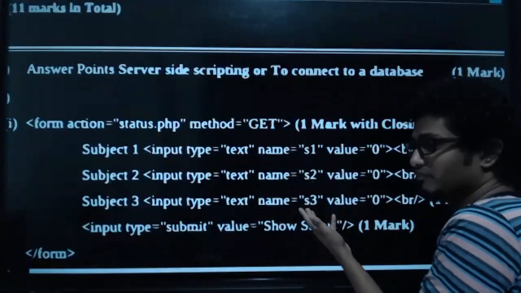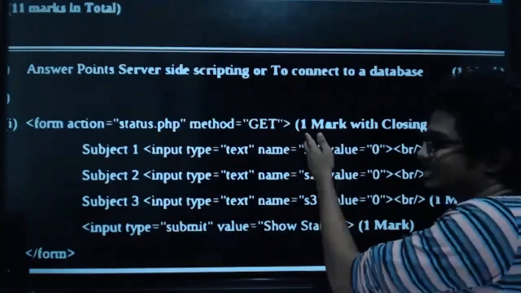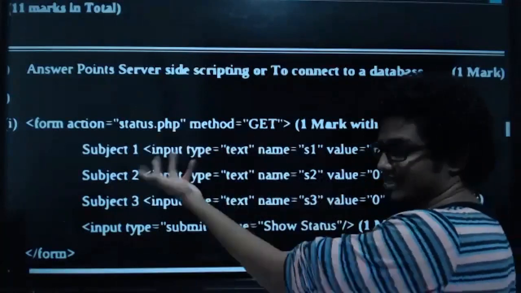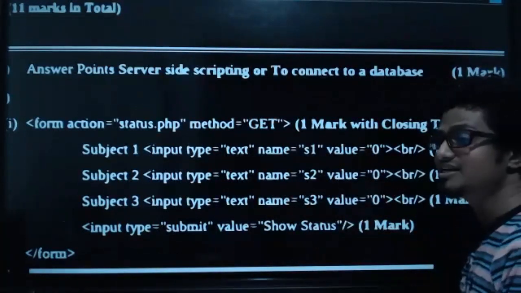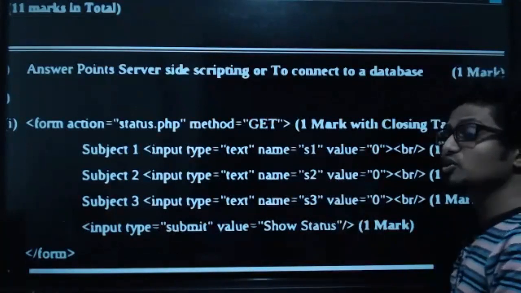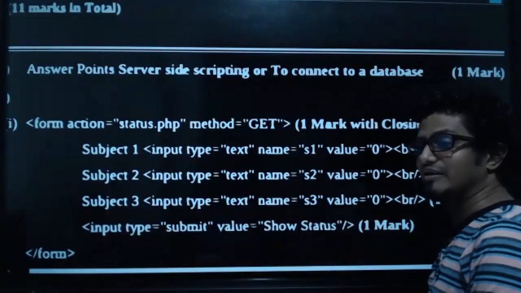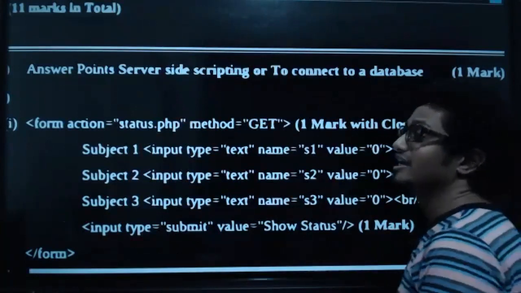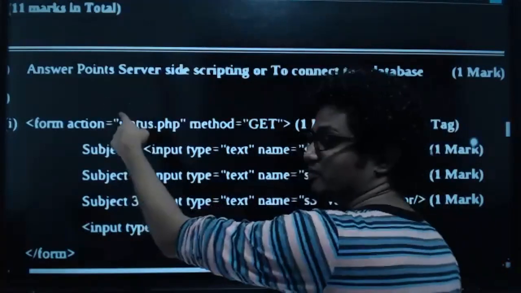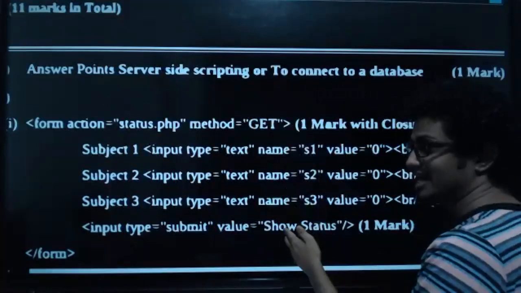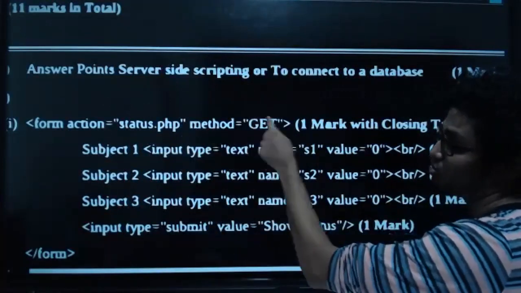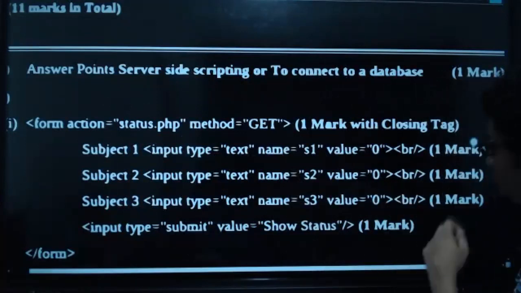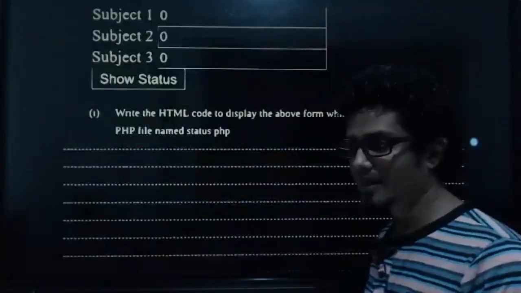Maybe sub 1, sub 2, sub 3, whatever you want. But make sure that the names actually make sense, because these names, again, we have to use somewhere. In which file? In the PHP file, which means the status.php file. Because we are sending these data using these names to the status.php file via the get method. So don't forget that. So here, kids, everyone focus.